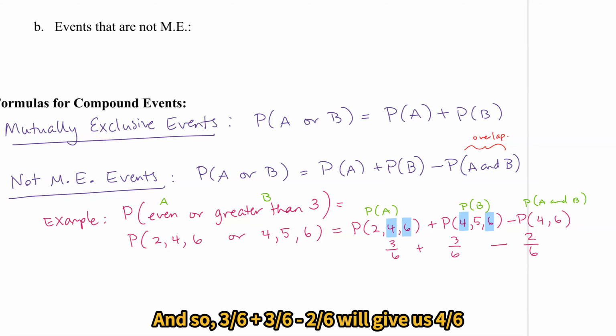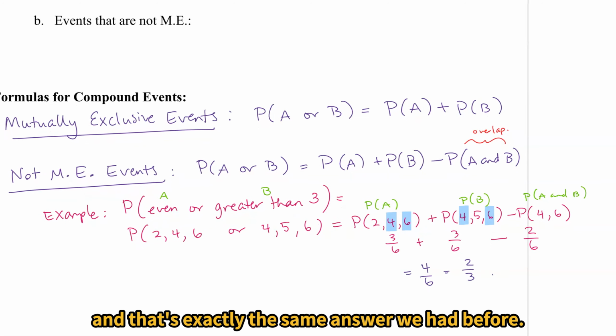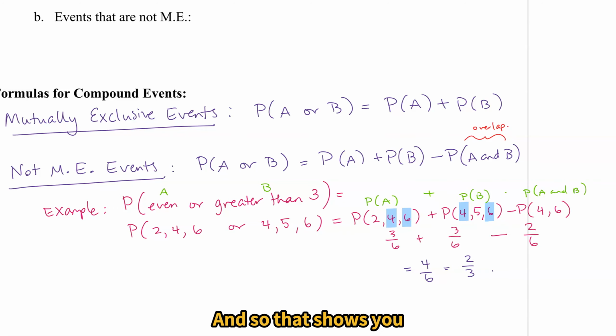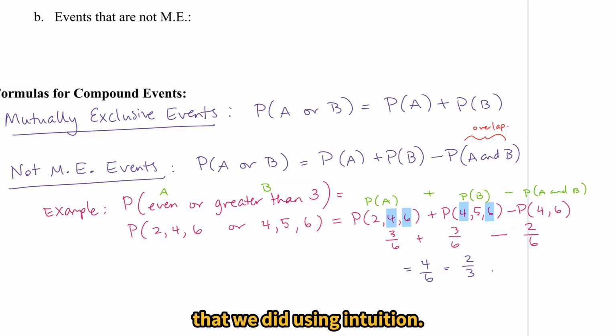And so 3/6 plus 3/6 minus 2/6 will give us 4/6, which is 2/3, and that's exactly the same answer we had before. And so that shows you how we can still apply the formula to the same type of problem that we did using intuition.